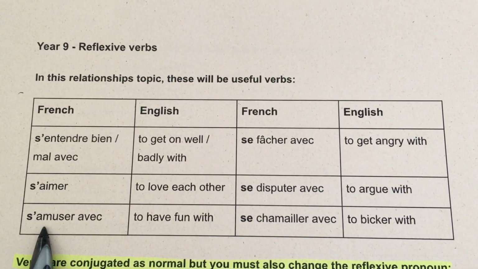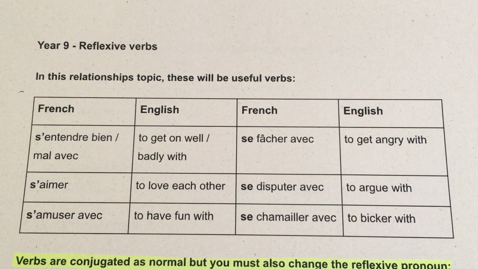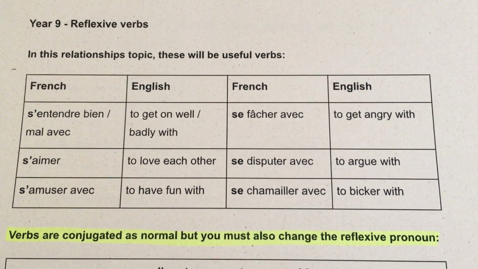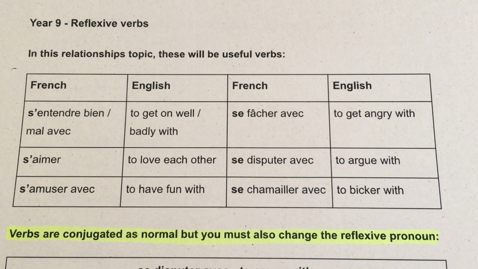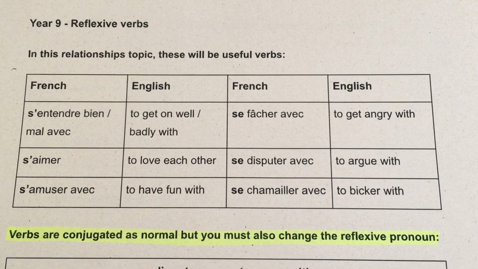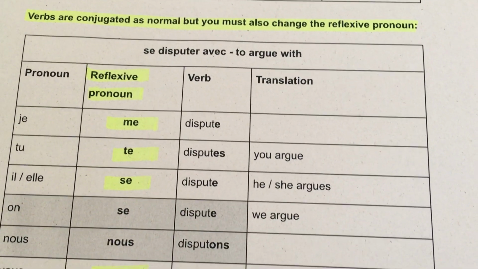Sometimes our reflexive pronoun has to start with an S apostrophe when the verb begins with a vowel. You're used to seeing this in French. Otherwise, the reflexive pronoun looks like that. So when you conjugate your verb, you do it as normal. Your ER, your RE, your IR verbs, okay? But you have to change the reflexive pronoun as well.